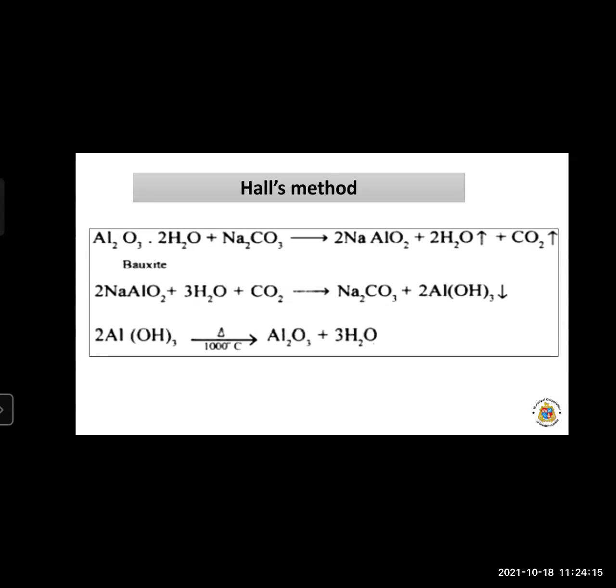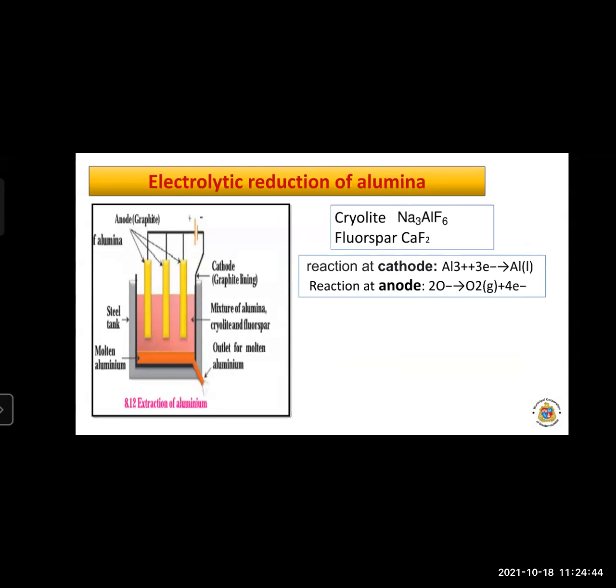So what is meant by electrolytic reduction? Now we want a pure alumina. For this we use the electrolytic reduction method to purify the aluminum. This aluminum oxide has oxygen molecules, so we remove these oxygen molecules by the reduction method, that is the electrolytic reduction method. Now this is the electrolysis process. So what is meant by electrolysis process? We use electrodes here. We use the electrodes again.